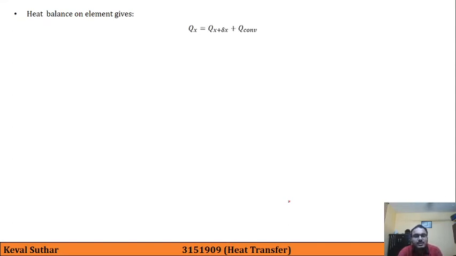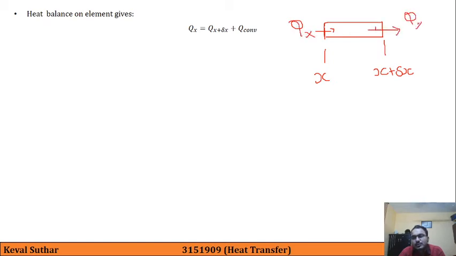So now the heat balance gives it this way, because if you recall, that element was like this. This was at x and this was at x plus delta x. Here was the entry for qx, and this is the exit at x plus delta x, and here there is a convection which is exiting.